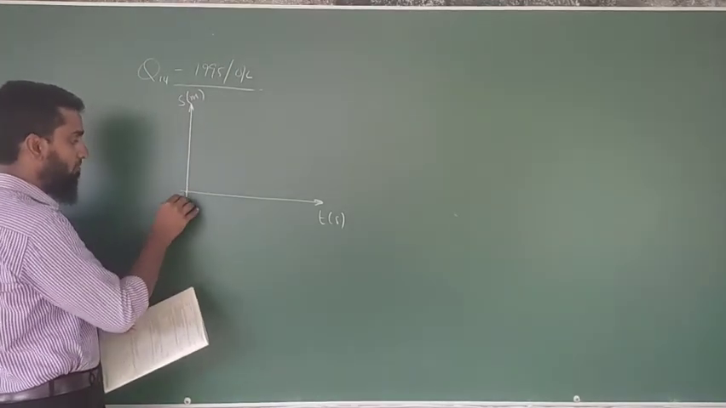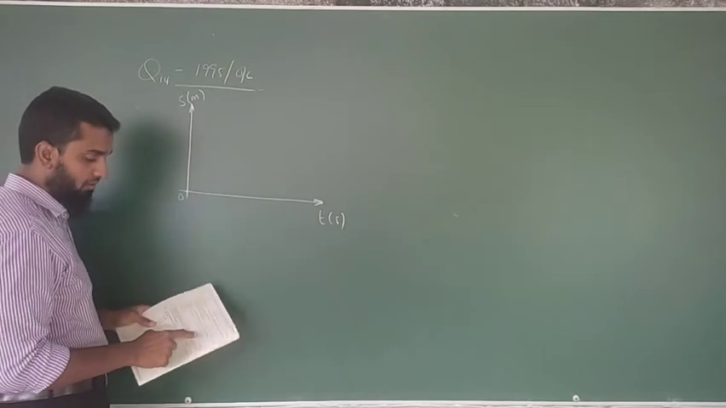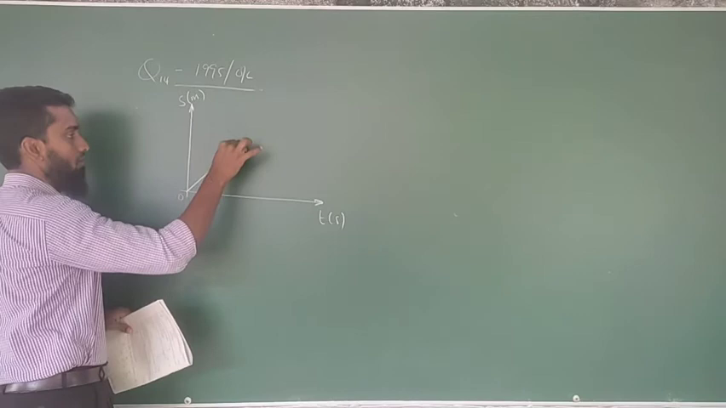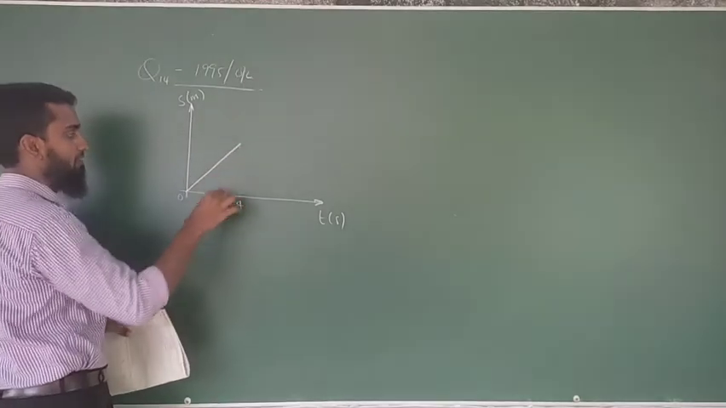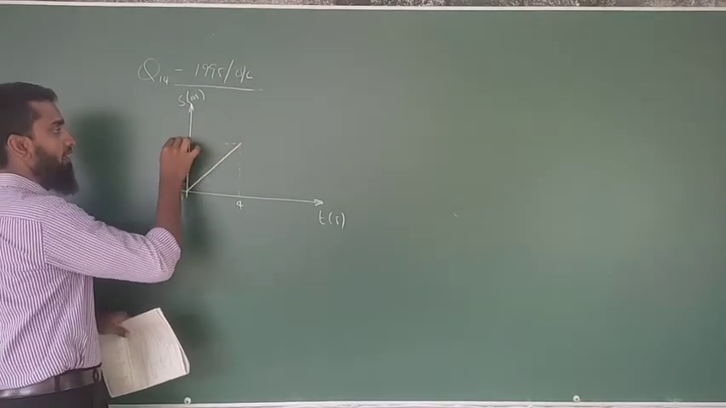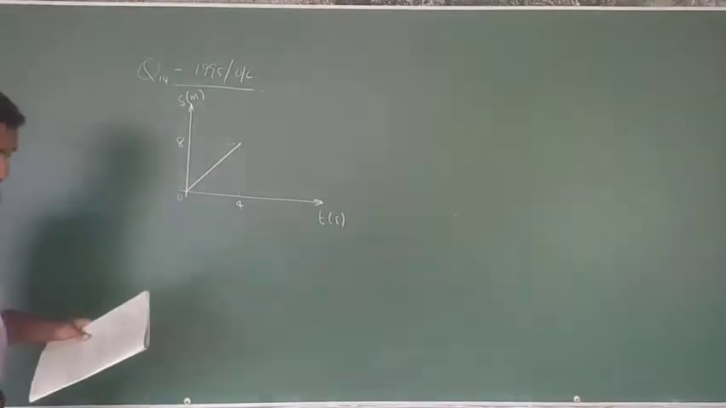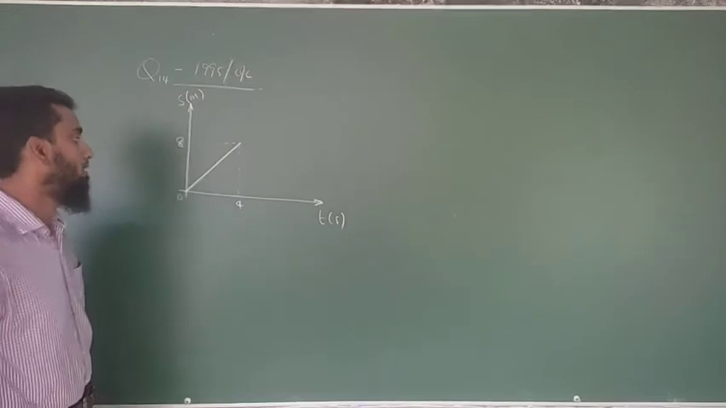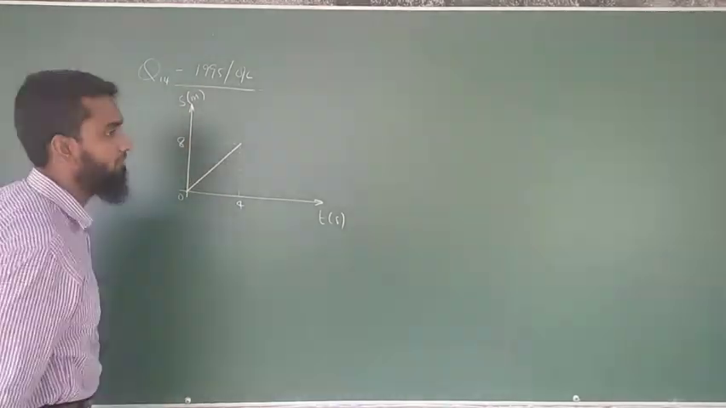Starting from 0, the graph, they have plotted it wrongly. On the x-axis it's 4, and on the y-axis it's 8. What is the velocity of the car? In the displacement time graph,